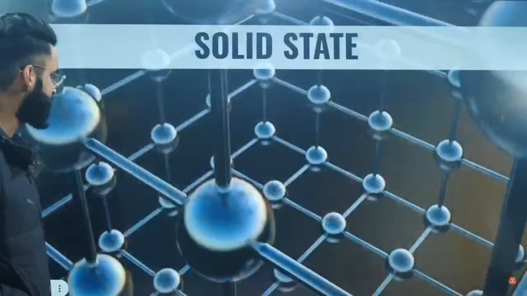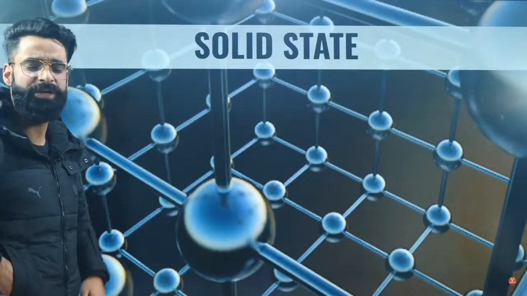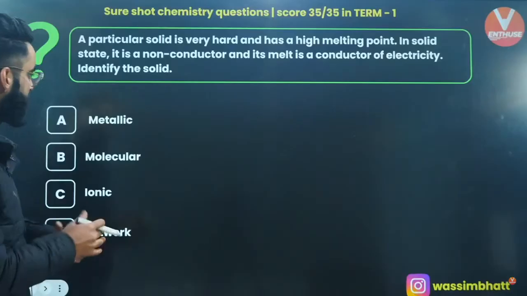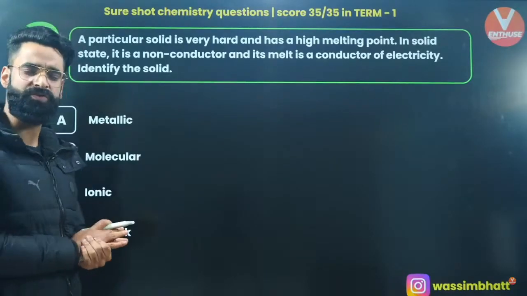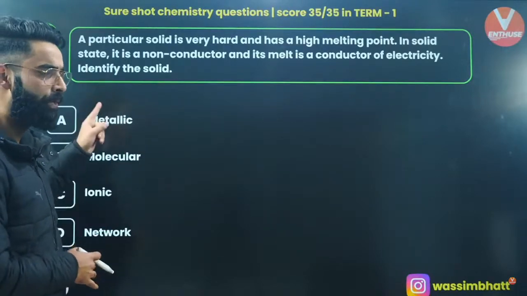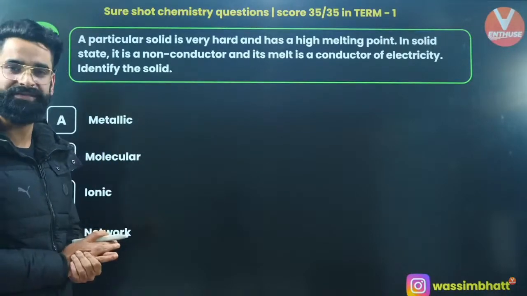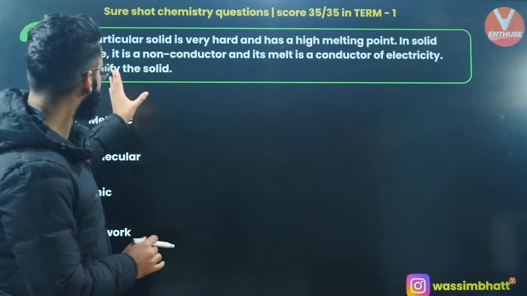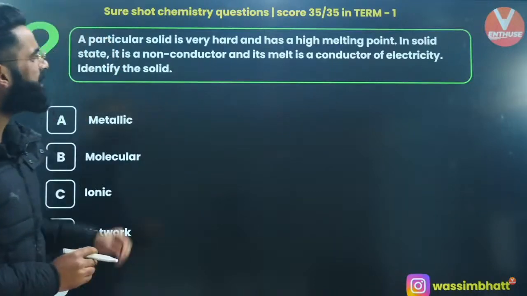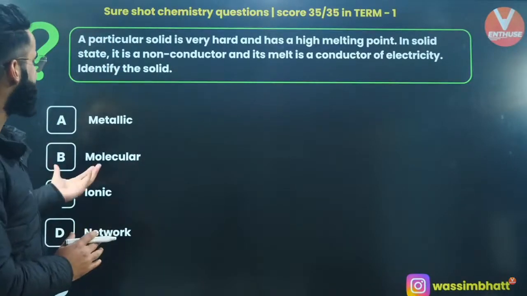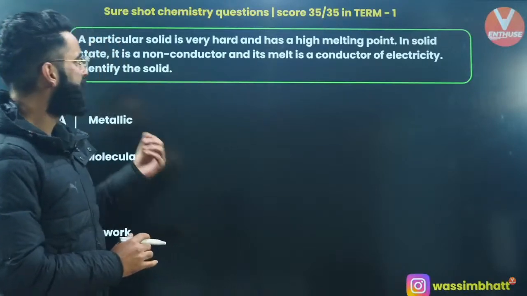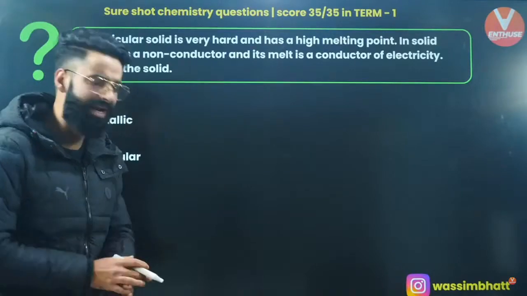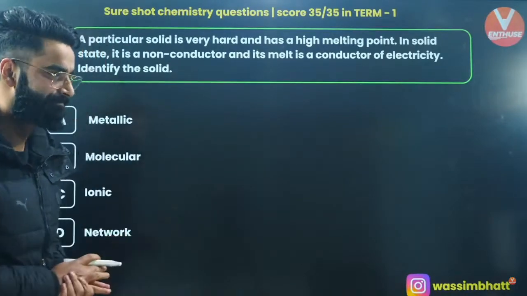Let's get started from the chapter solid state first. The first question from the chapter solid state is going to be on your screen in 3, 2, 1, and now. This is the first question which is on your screen. I want you guys to let me know the answer of this question in the chats. It's a very simple question. We have got a particular solid. A particular solid is hard and has a high melting point. In solid state, it is a non-conductor. Its melt is a conductor of electricity. Identify the solid. Let me know quickly its answer in the chats.